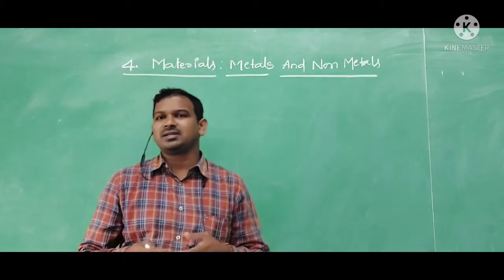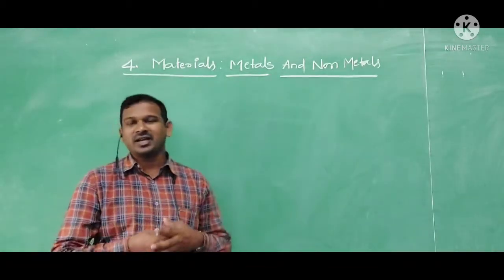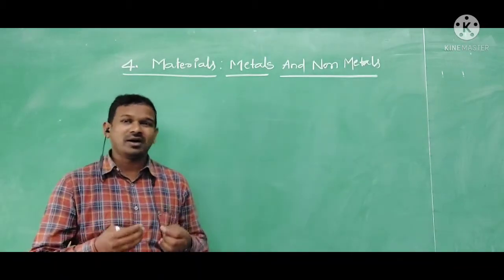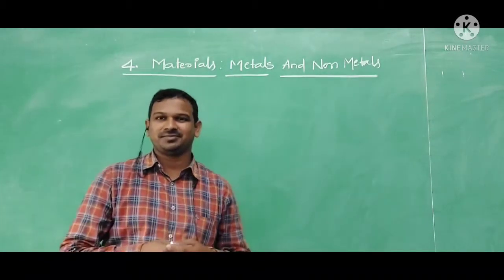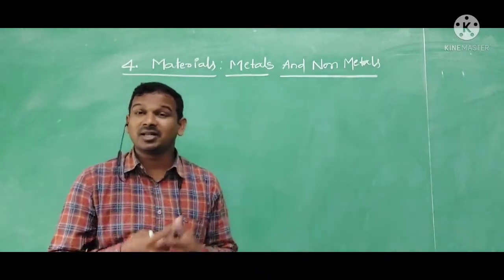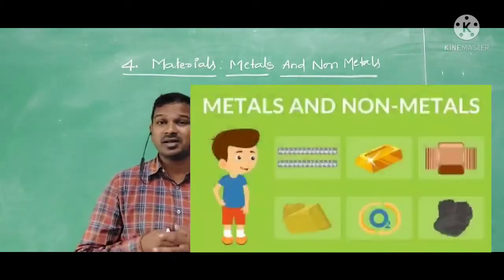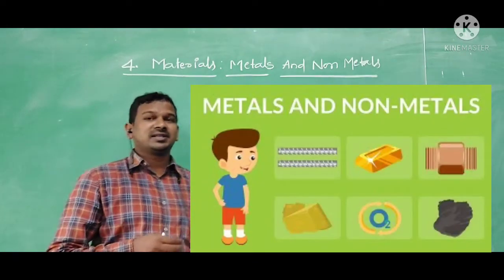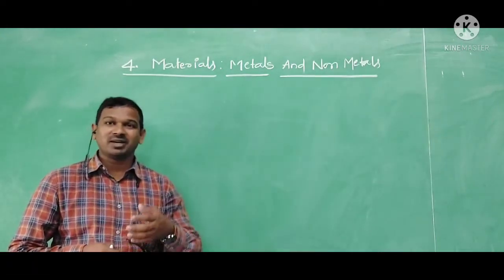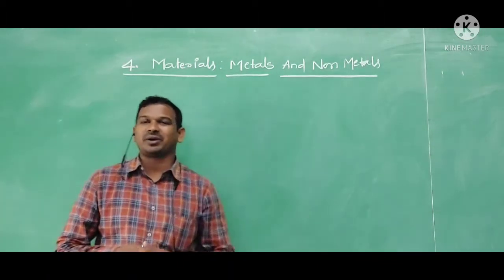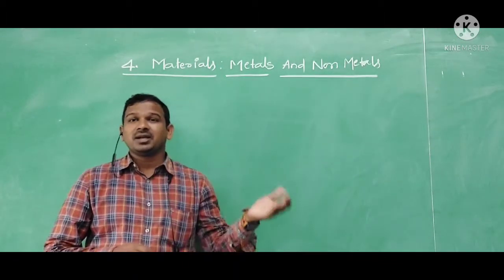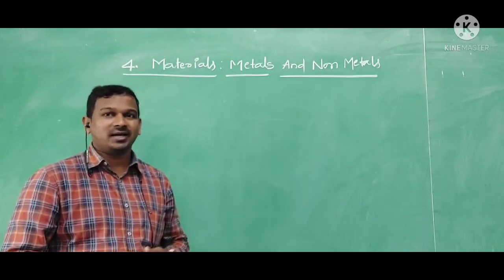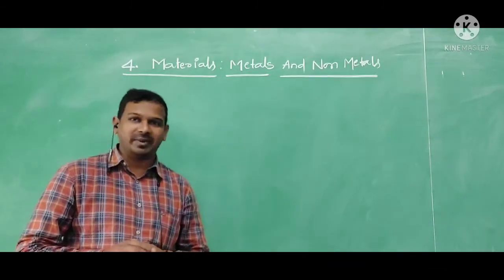So in those materials, some look very shiny, some are very dull. Some are very hard in nature, some are very soft in nature. Some materials will conduct electricity, some materials will not conduct electricity. So in this lesson, we are going to divide the materials based upon their physical properties or their chemical properties into two types. They are metals as well as non-metals.